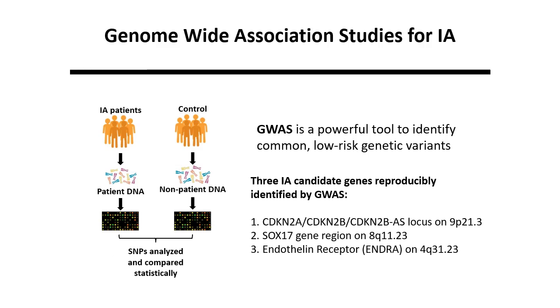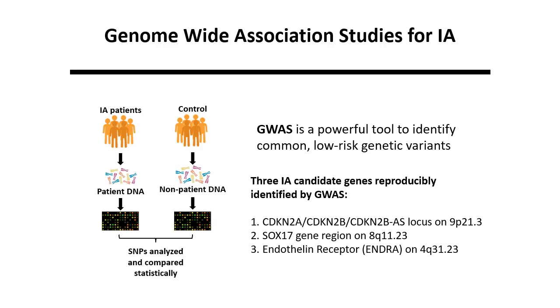A multitude of genome-wide association studies, or GWAS, have been undertaken to define chromosomal regions and genes implicated in IA across multiple ethnicities. Using these datasets, several meta-analyses have also been performed. GWAS studies typically interrogate common variants whose minor allele frequency is 5% or higher. Given the prevalence of IA in the adult population, the identified variants in these GWAS have low to modest disease risk. And lastly, 3 regions in particular have been reproducibly identified in these studies at a high rate.